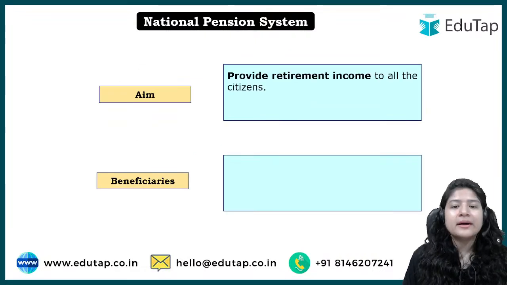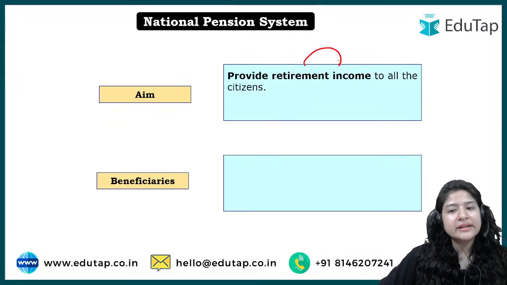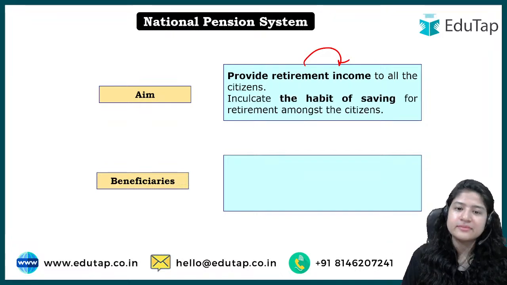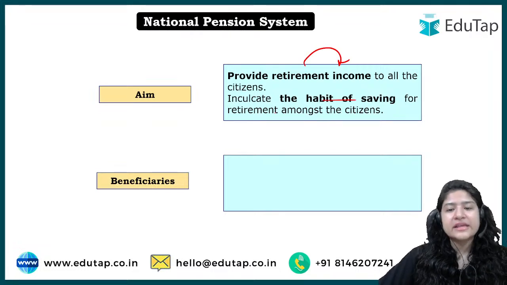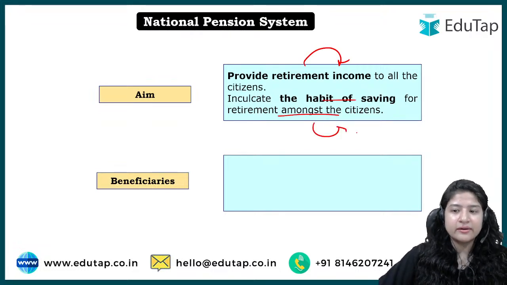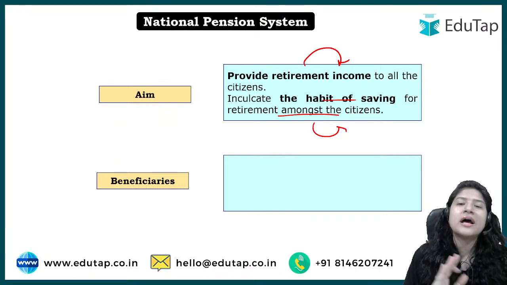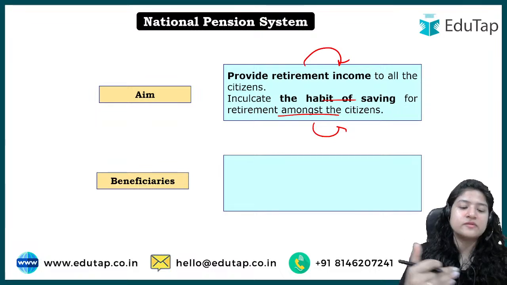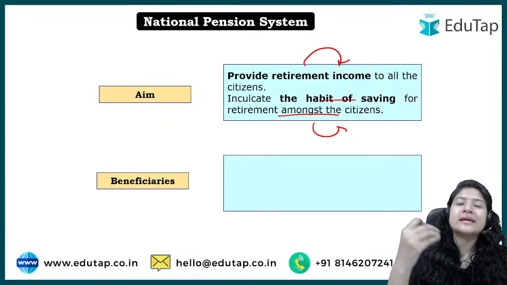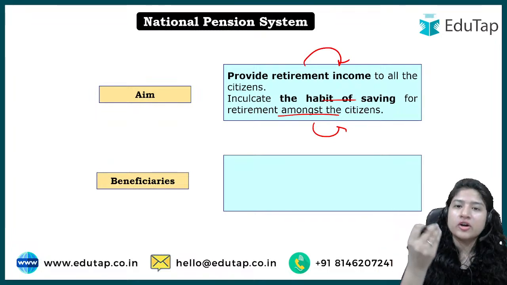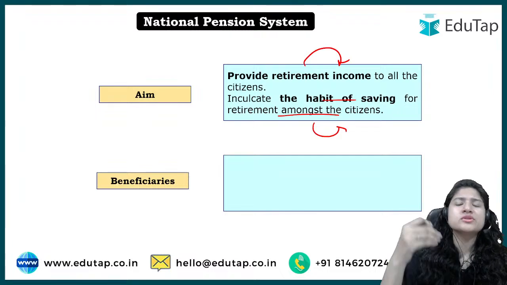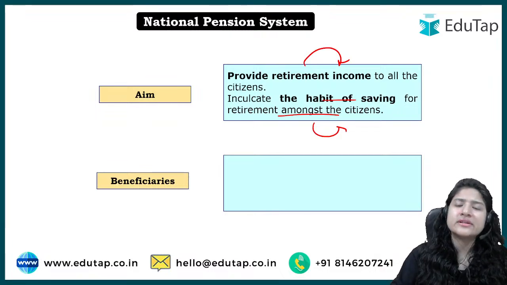Talking about the aim, first of all, to provide retirement income, so that they have a second source of income or even the first source of income, and to inculcate the habit of savings for retirement among citizens. People should have this awareness that they should have something in their hand once they reach the retirement age, when they do not have any regular source of income for their daily needs. So they should have this, right? And the government utilizes this fund. They can invest it in equity or in any other avenue, but that revolving of the money happens.